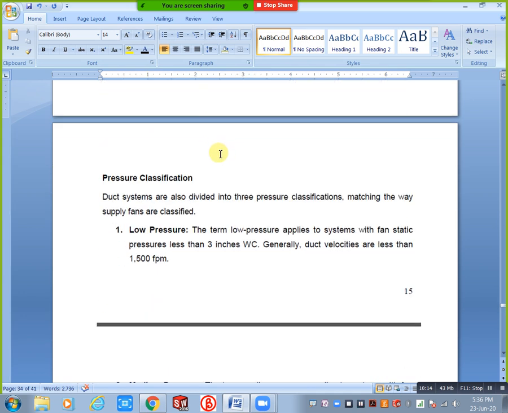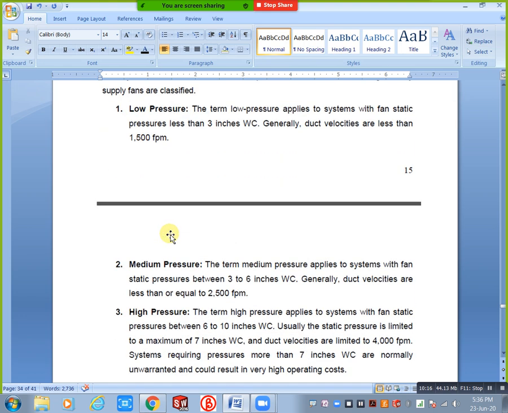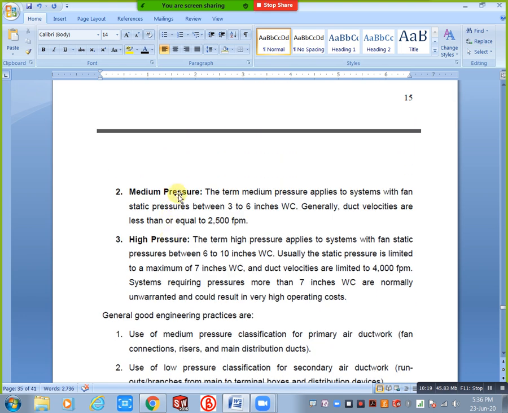Next you will take this one, medium pressure. Medium pressure also same. The term medium pressure applies to systems with fan static pressures between 3 to 6 inch.